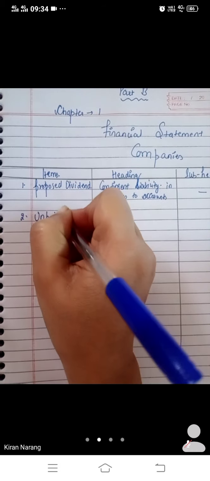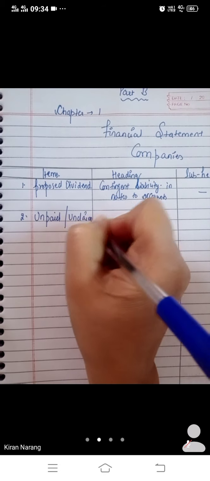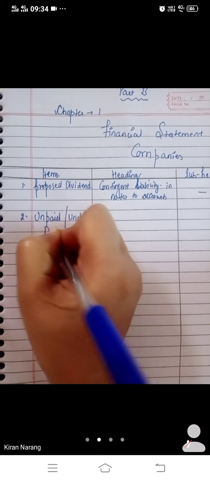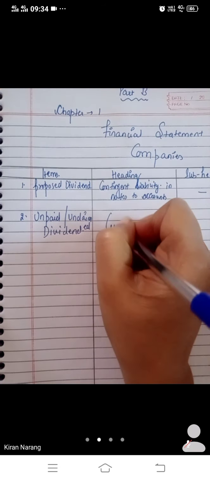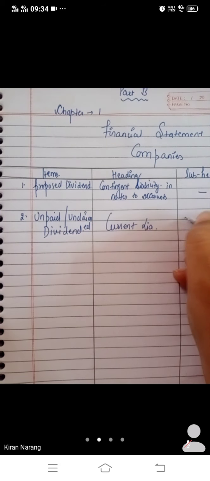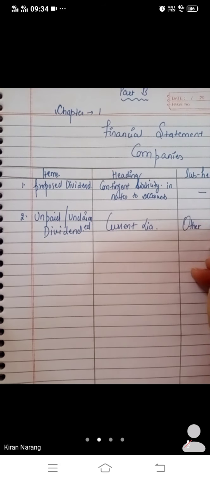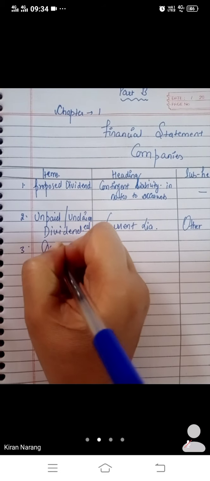Unpaid: you have declared but not paid. Unclaimed: somebody didn't come to collect the dividend. This is your current liability, and the subhead is other current liabilities. Third, debentures.